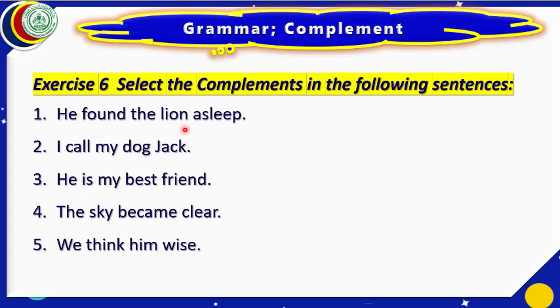It will complete by writing asleep. If asleep is not there, the sentence is not complete. Asleep is completing the sentence. That is why it is called complement. It is completing the predicate. Let us mark it as a complement.